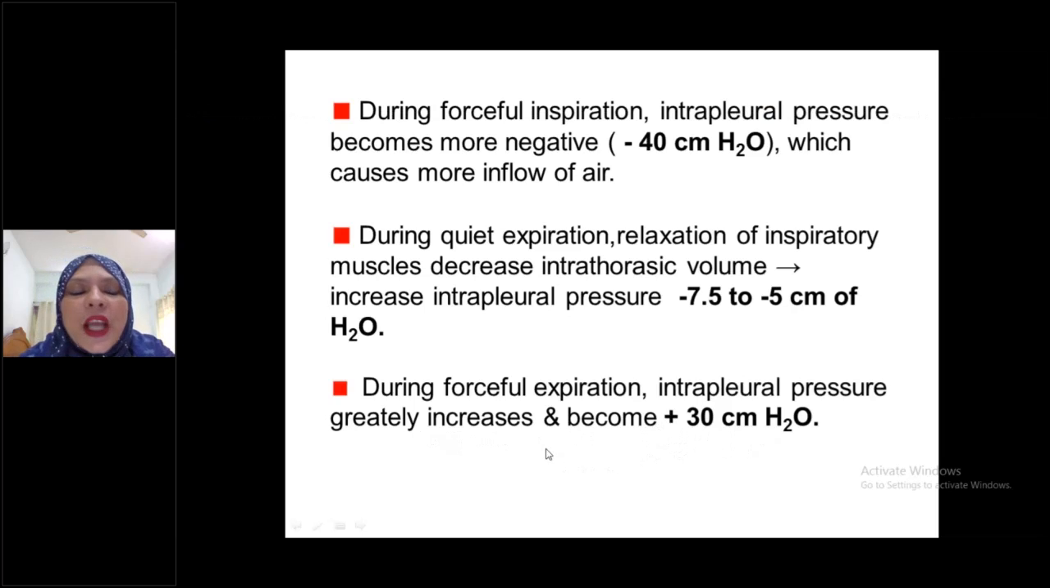But according to Guyton, it is written as +20 centimeter of water. Please write down, everybody: +20 centimeter of water according to Guyton. Okay, write down this thing. Two things here: I mentioned here -40 or -30 centimeter of water, and here +30 centimeter of water or +20 centimeter of water. Remember this for MCQ purpose.